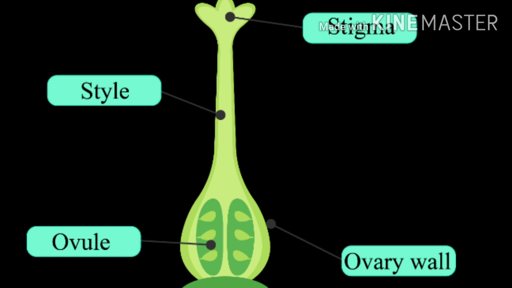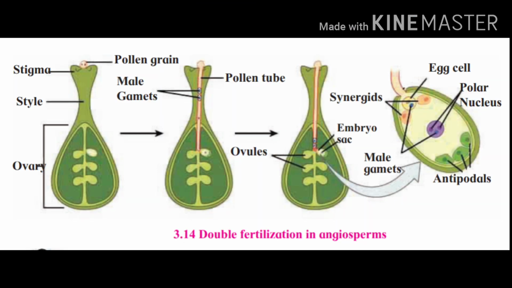A structure called the embryo sac is formed in each ovule by meiosis division. Each embryo sac consists of a haploid egg cell and two haploid polar nuclei. There are some other nuclei too, like synergids and antipodes, but you have to focus on these two, that is the egg cell and the two polar nuclei. You will soon come to know why.